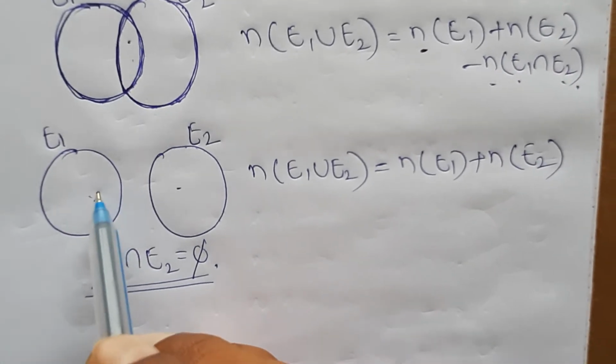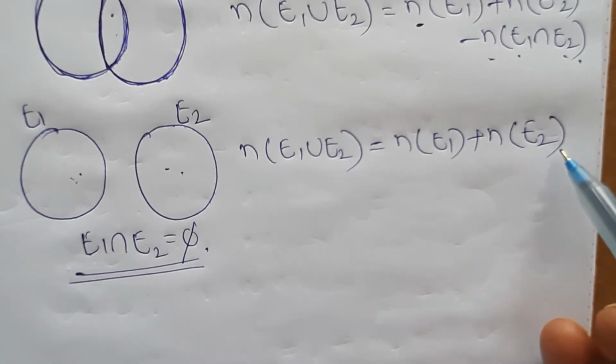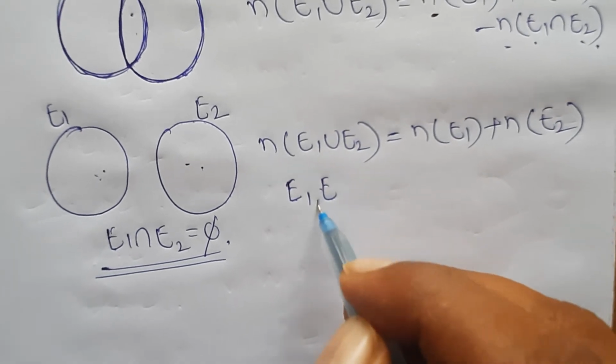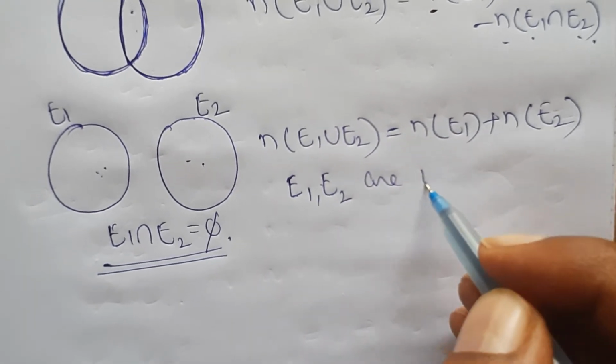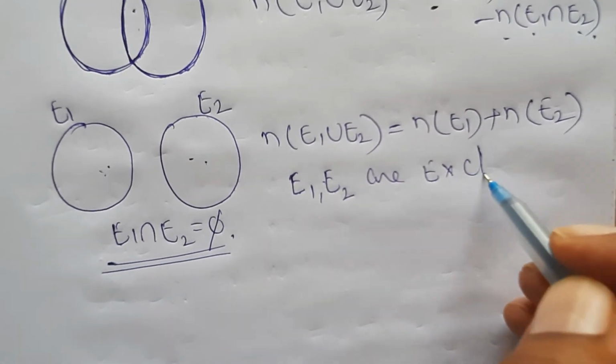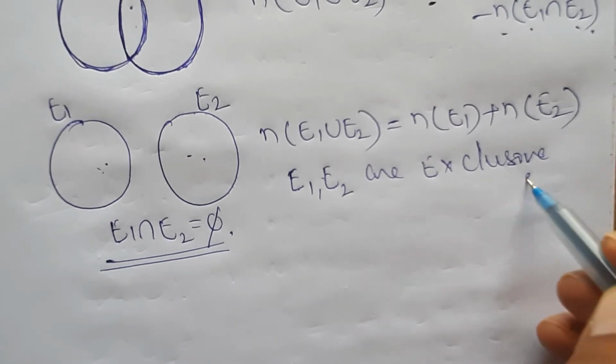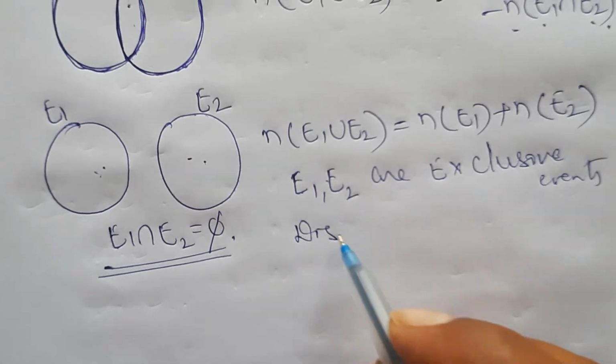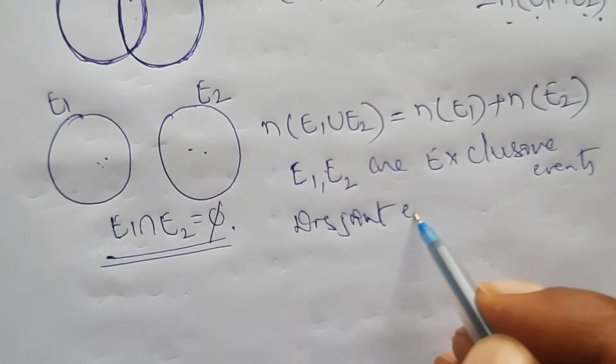Whenever they are in this position, you can use this formula, and these are known as mutually exclusive events, or simply disjoint events.